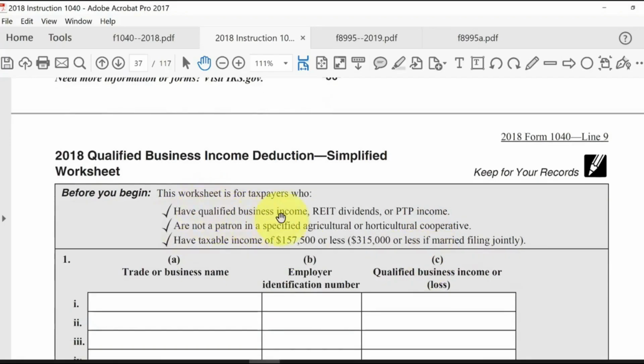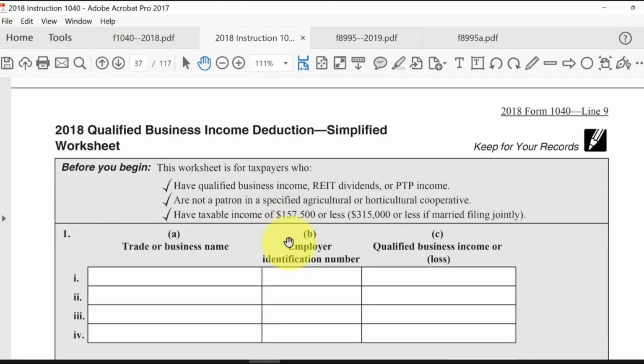Again, for qualified business income, typically from your Schedule C, or dividends from REITs, or income from K-1s of a publicly traded partnership. Special situations apply to cooperatives. And again, here are those dollar amounts. We're assuming the taxable income is going to be below 315,000 for joint, and for all the other filing statuses under this 157,500. So you would list out each business and its applicable qualified business income.